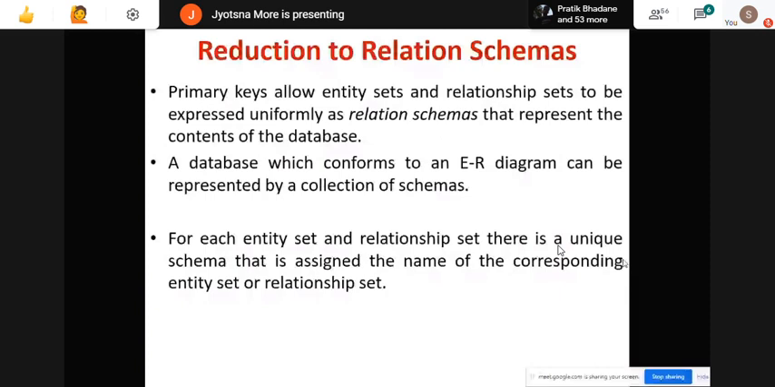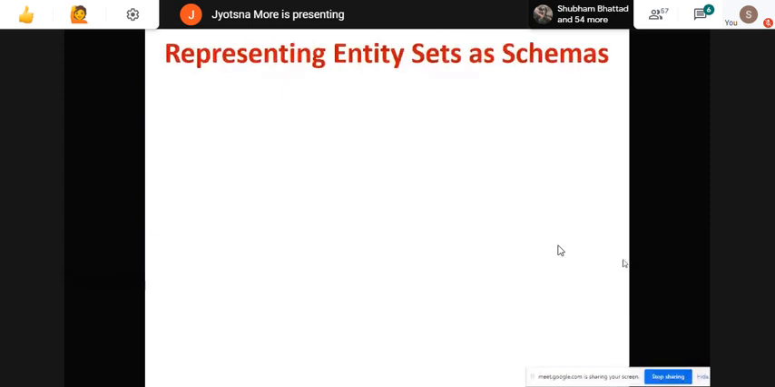Each schema has a number of columns which have unique names. Every schema means collection of all the attributes with the table name, that is the entity name. So that consists of number of attributes. Out of that, one is primary key attribute, which will uniquely identify your relation or table or your schema. Okay, so representing entity sets as a schema. So in a banking example, how many entities were there? Keep that diagram in front of you if you have.